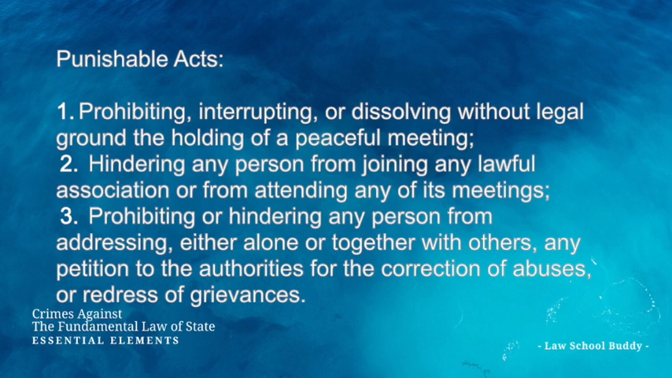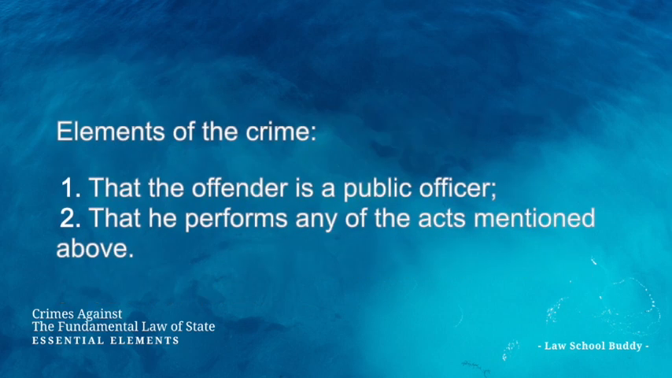Article 131. Prohibition, interruption, and dissolution of peaceful meetings. Punishable acts. 1. Prohibiting, interrupting, or dissolving, without legal ground, the holding of a peaceful meeting. 2. Hindering any person from joining any lawful association or from attending any of its meetings. 3. Prohibiting or hindering any person from addressing, either alone or together with others, any petition to the authorities for the correction of abuses or redress of grievances. Elements of the crime. 1. That the offender is a public officer. 2. That he performs any of the acts mentioned above.